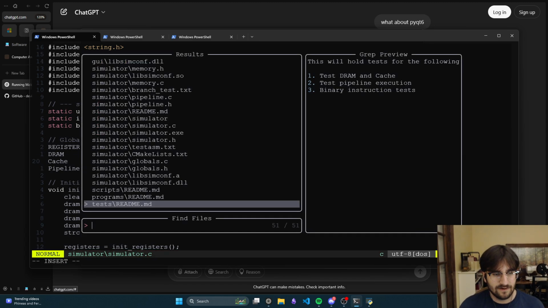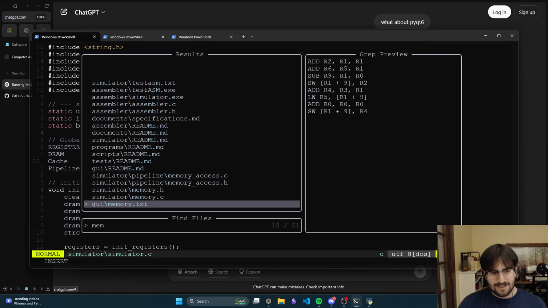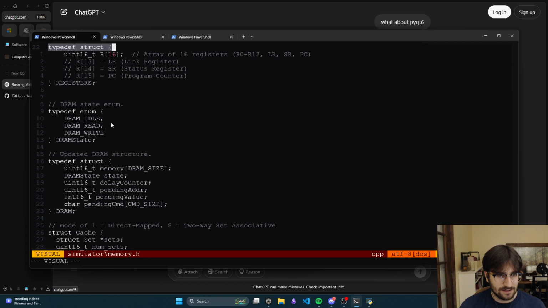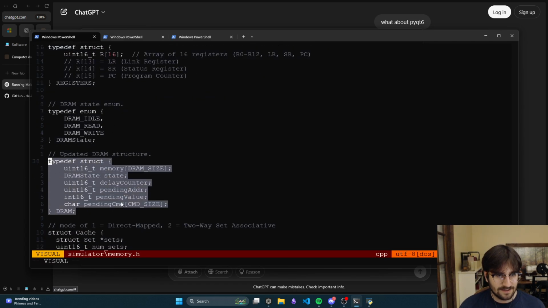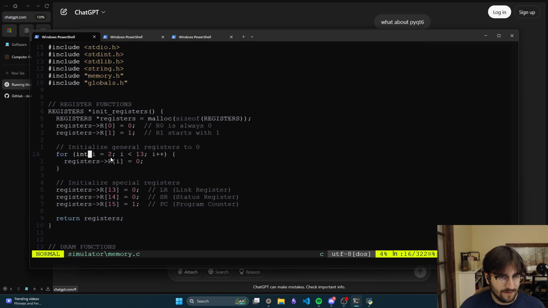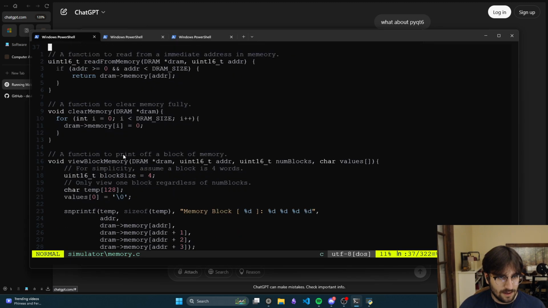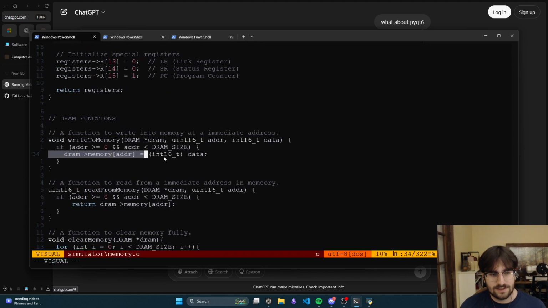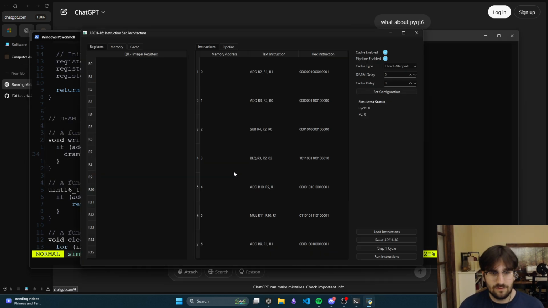This is our global DRAM variable. I guess maybe it's memory.h. DRAM space is this. And then we define DRAM as this. So I thought in memory though, we fleshed out the initialization of DRAM. I guess not. Anyways, so it just writes to DRAM at that address with the data that we passed through. And that's how this just happened.